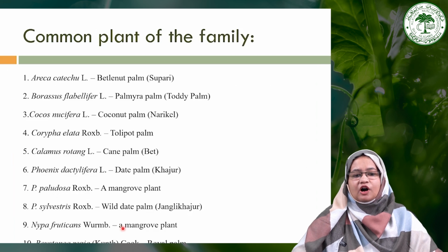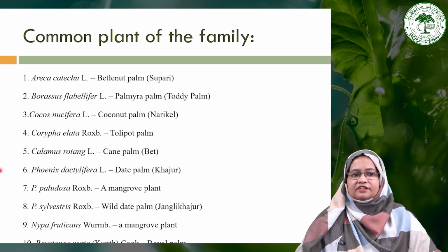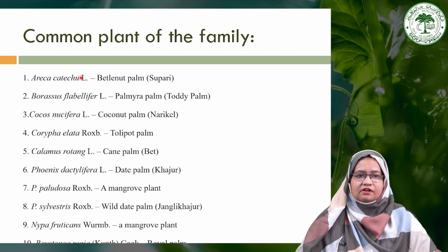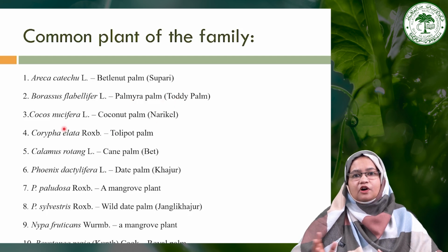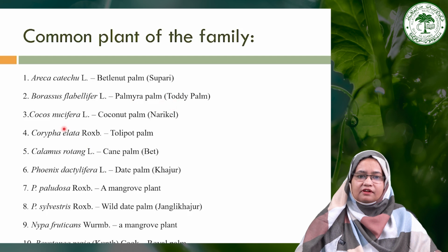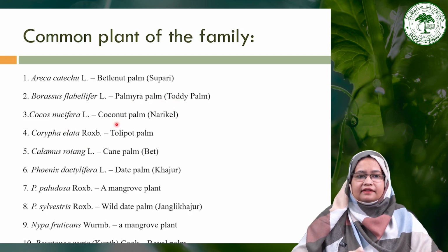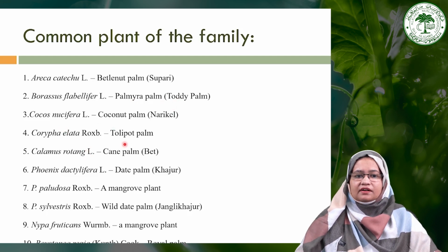Now moving toward some common plants of this particular family, Arecaceae. We all are familiar with some plants like Areca, which is also called betel nut palm. In Hindi, it is called supari. Then Borassus, which is also called palmyra palm or toddy palm. Then the next most common plant is Cocos nucifera, which is also called coconut palm or nariyal. Then Corypha elata, which is also called talipot palm. Then Calamus rotang, which is also called cane palm, in Hindi known as beth. Then Phoenix dactylifera, that is called date palm.